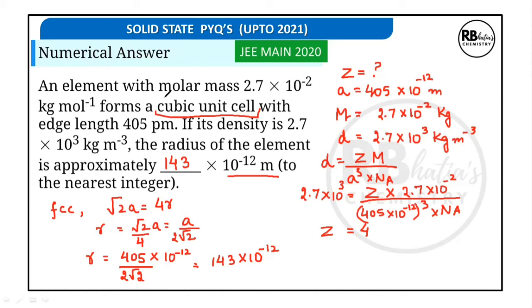So the key point here was a cubic unit cell given. A cubic unit cell can be FCC, BCC, or simple cubic. We do not know, so we have to calculate Z first. And once we know Z, we will be able to relate a and R.